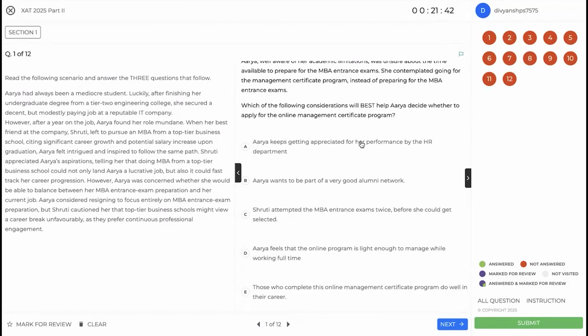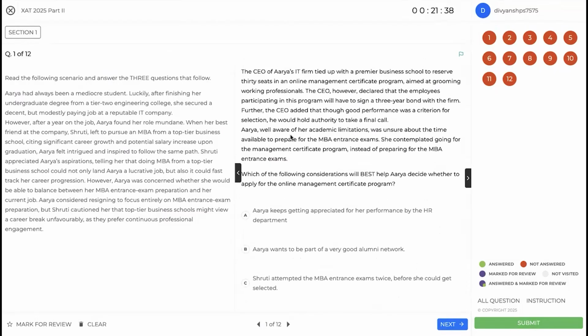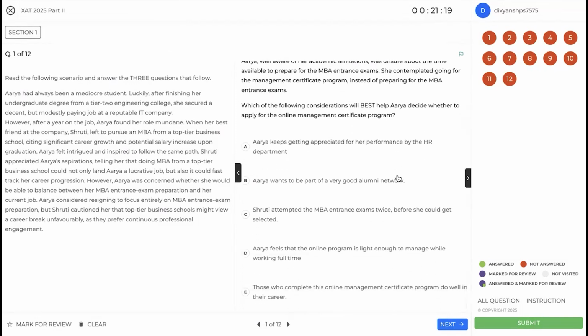Keeps getting appreciated. So this shows that Arya might be likely to make the cut, but this does not show whether this is a good fit. So because she's getting appreciated, these parts, good performance and final call, feel justified, but it does not justify that this program is actually good enough, and that is what we want to address.